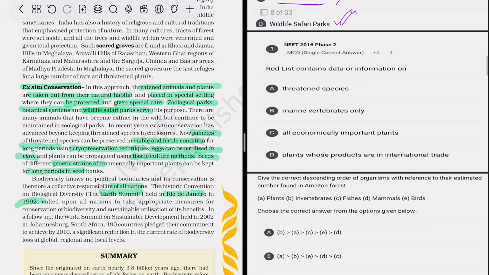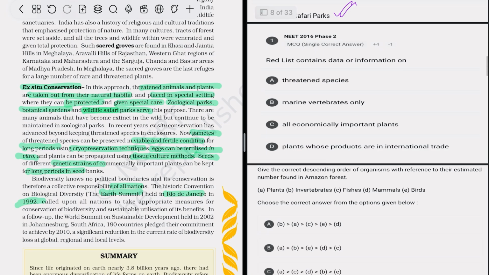After that, the red list contains data or information of marine vertebrates only. No, red list, so it is not about marine vertebrates only. All economically important plants, no, there is no list about economically important plants.